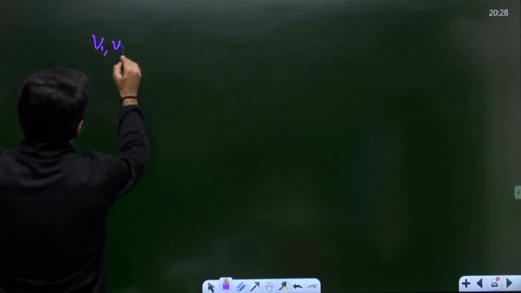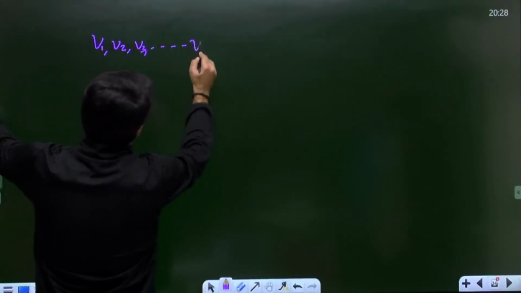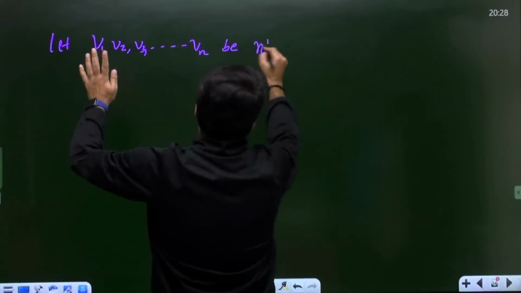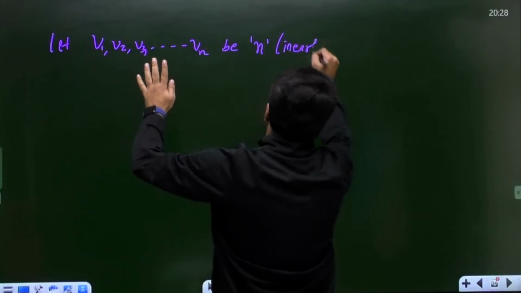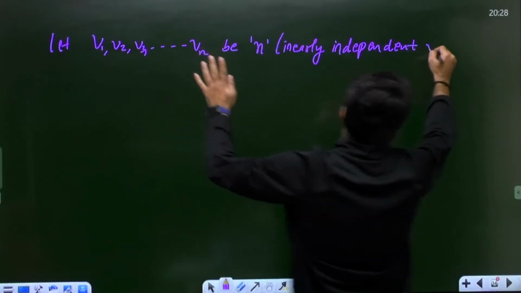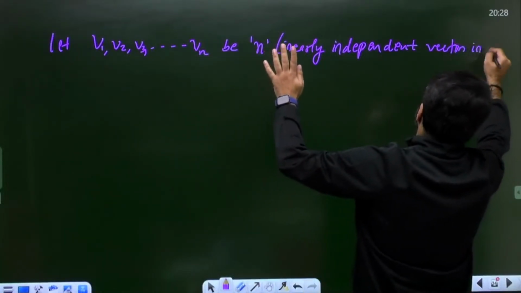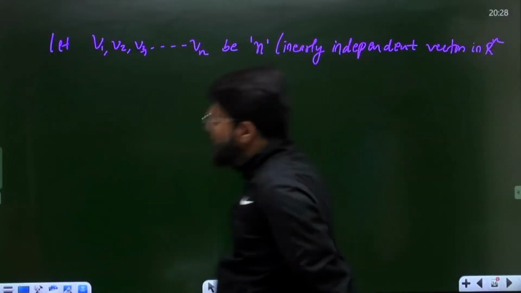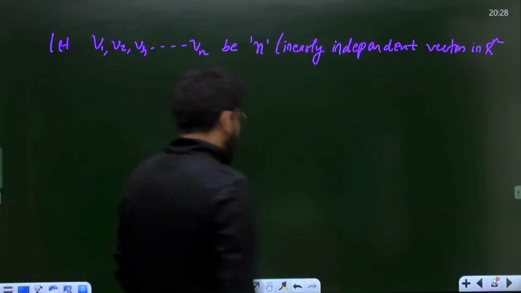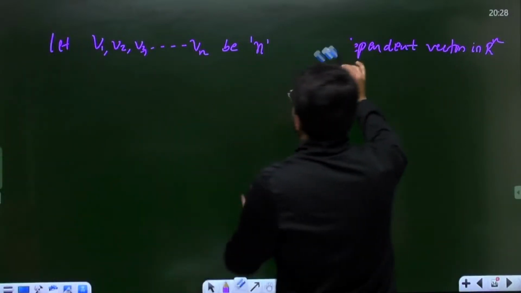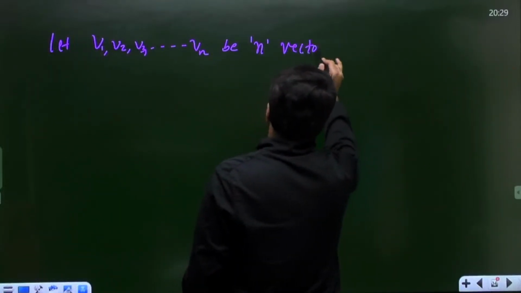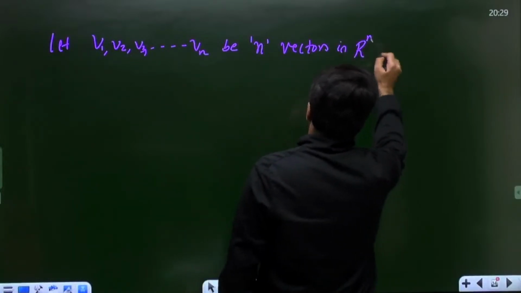Suppose V1, V2, V3, etc., Vn are n linearly independent vectors in Rn. Or let me simply say, these are some n vectors in Rn.